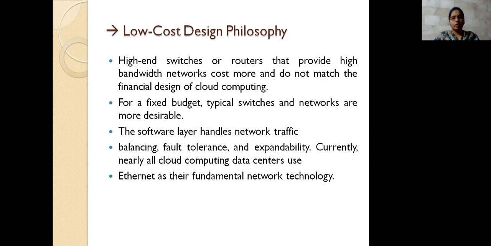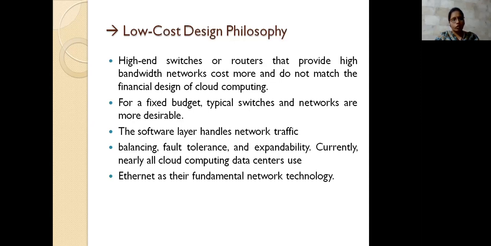And next, the network consumption. How are you going to do the low one? That means high-end switches and routers, and high bandwidth networks. We need to specify all these things, and we have to maintain a budget. For a fixed budget, we need to specify the switches and networks that are suitable to your environment. If the environment is suitable for the low one, you can use the low one only. You should not go for high cost or high specification. If your environment doesn't need that much, there is no need to process all these things.